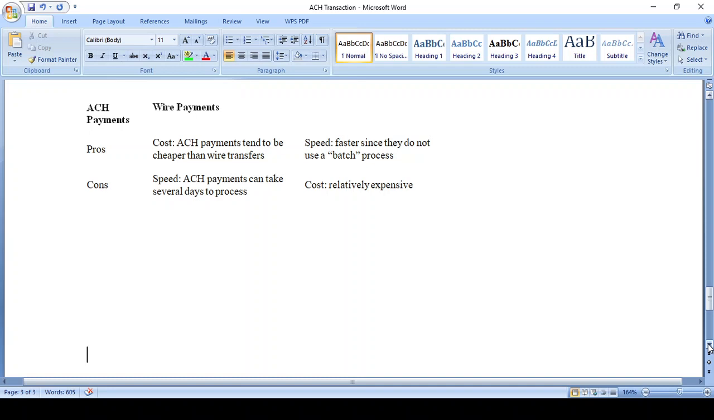These are the pros and cons. ACH is free of cost. For wire transfer you need to pay an amount. ACH is processed batch-wise. Wire transfer is processed individually. ACH is less expensive. Wire transfer is an expensive method compared with ACH.